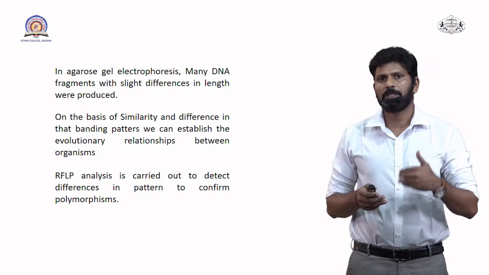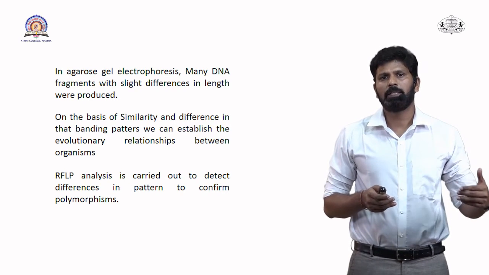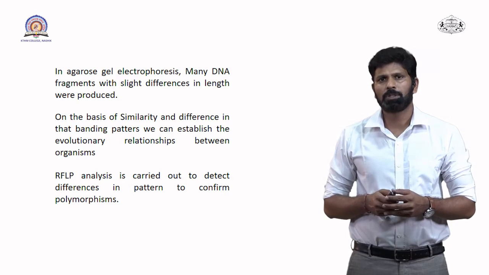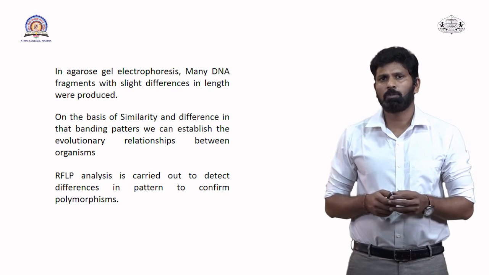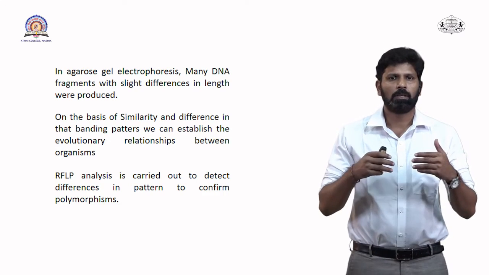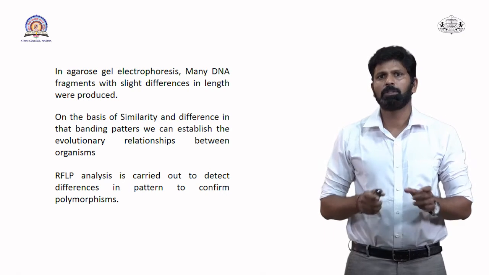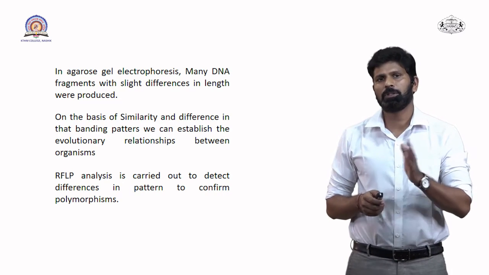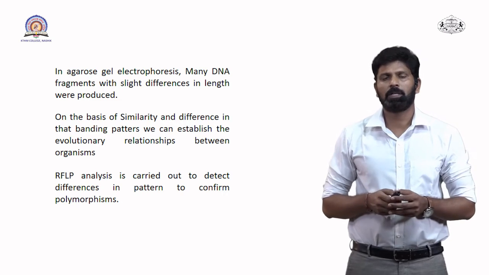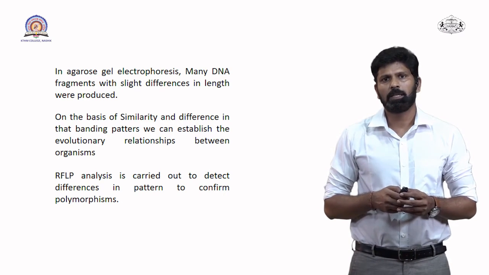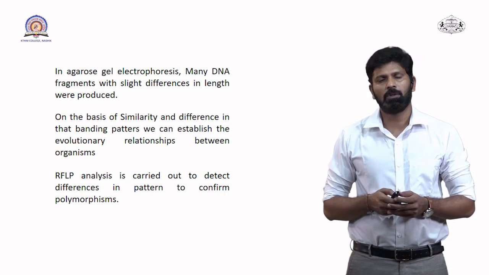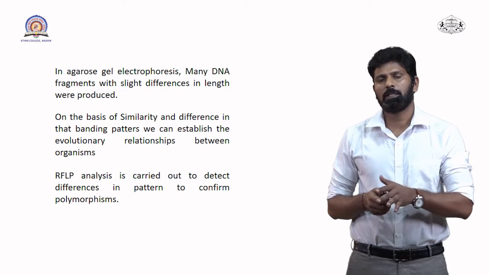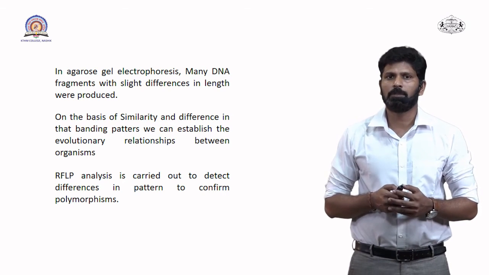After digestion, we put that DNA through gel electrophoresis, and after gel electrophoresis we will obtain particular bands of that DNA, and on the basis of that banding pattern, we can find out the similarities and differences between the organisms, and we can establish the evolutionary relationship.